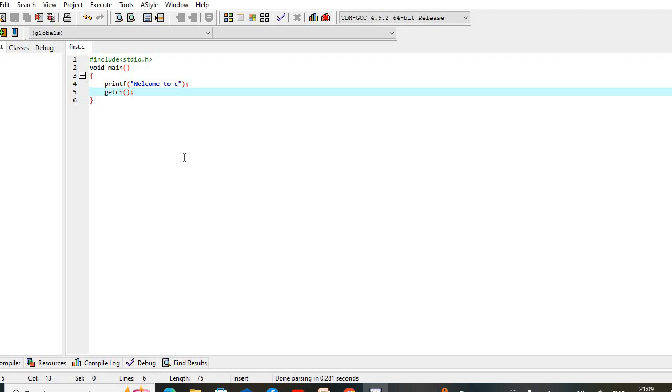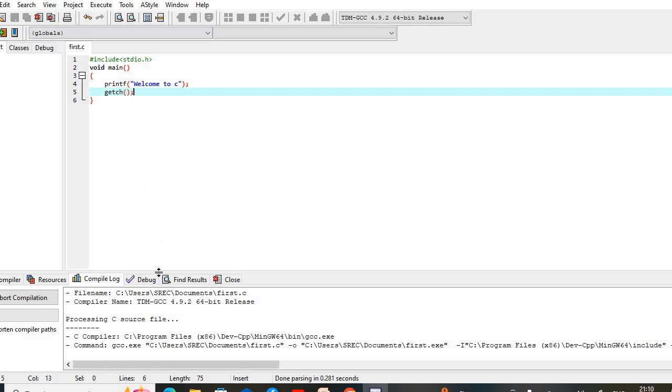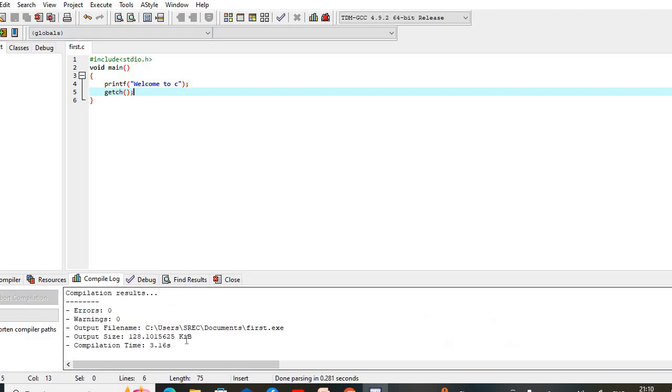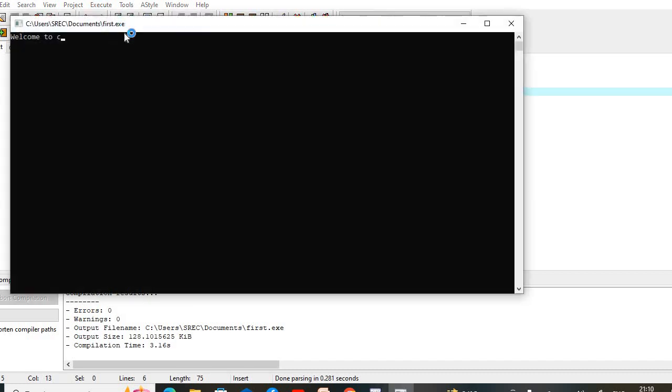And after that, to compile this program, we have to go to the option called compilation, meaning you can press the F9 button. Now the program is successfully compiled. The errors are 0 and the warnings are 0. After that, now we have to execute the program. To execute the program, there is a run option, F10. Compilation means F9, execution means F10. Here this is our message, welcome to C displayed.